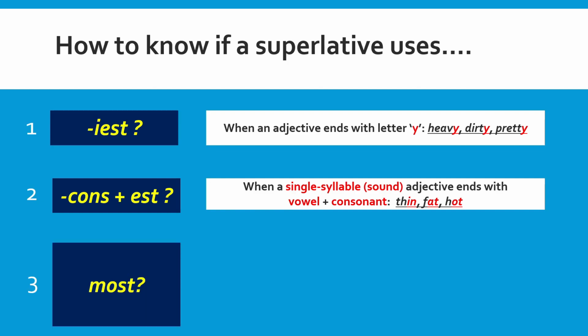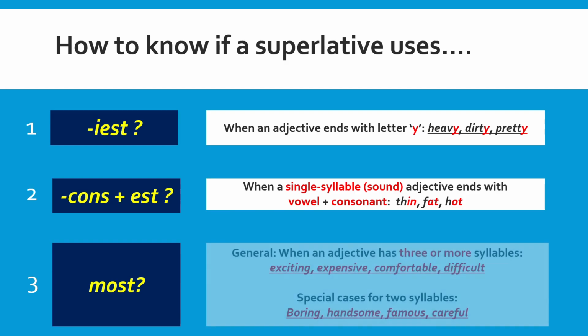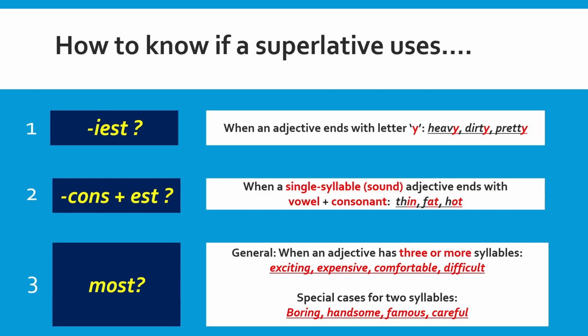How about if the superlative uses the word most? In general, when an adjective has three or more syllables or sounds, such as exciting, expensive, comfortable, and difficult, then we need to use the word most in the superlative form.